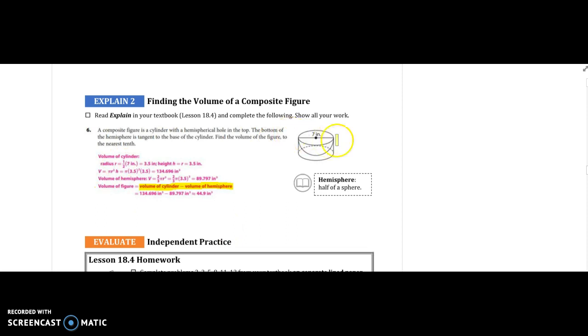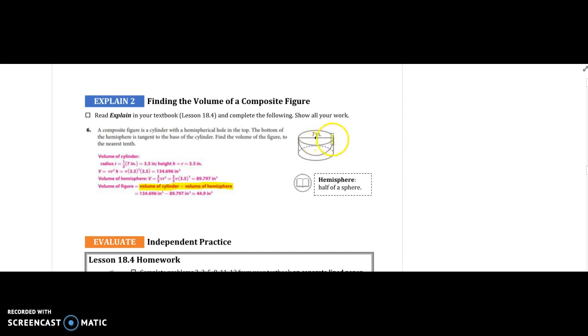So let's take a look at the cylinder. The volume of the cylinder is going to be area of the base times the height. The base is a circle, so the area of the base is pi r squared. And then we multiply that by height. So pi times the radius squared. Here the radius is 3.5. That's half of 7, 7 divided by 2. So we do 3.5 squared times the height, which is also 3.5. And we know that because the radius of the sphere is 3.5.